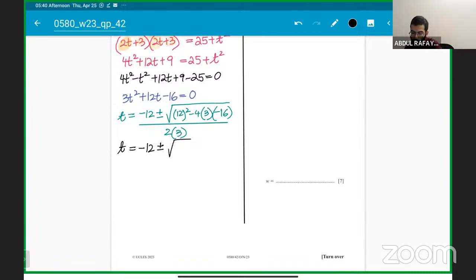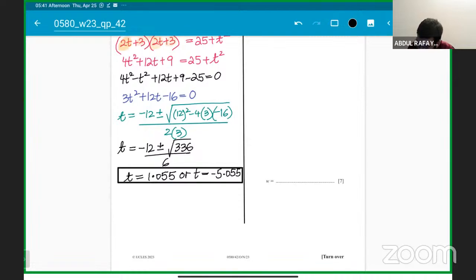12 square is 144, and 144 plus 4 times 3 times 16 will be 336. If we have done it correctly, we should get the correct answer. So it will be minus 12 plus square root 336, divided by 6. One answer I'm getting, t value as 1.055. And the other answer will be t equals minus 12 minus square root 336, divided by 6. It is coming negative, minus 5.055. So these are the two values of t coming, guys, with proper clear working.